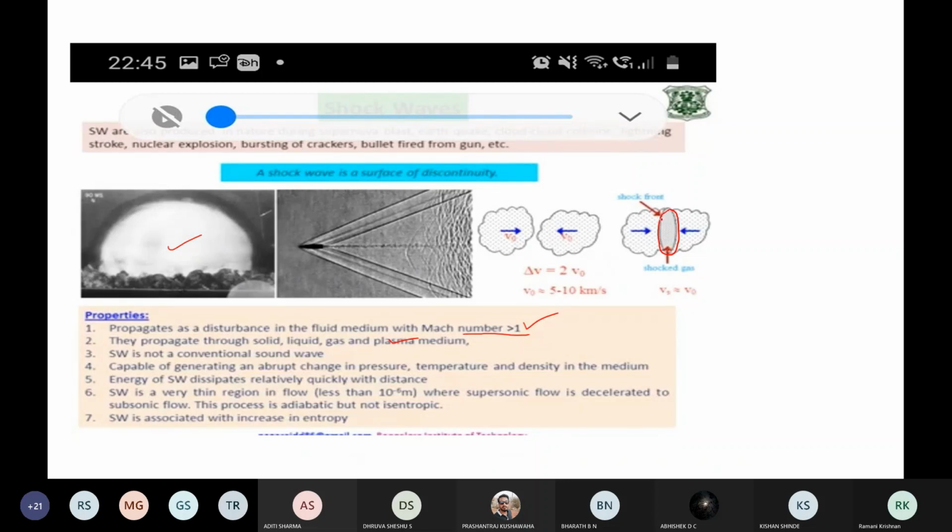So the shock front is a region where shock waves are produced, and because shock waves are produced, there is a very high increase in temperature, pressure, and density of the medium. So this is the shock front. So what you should say: shock waves exist in a medium of dimension not more than 1 micrometer, and the medium where shock waves are produced is called the shock front.